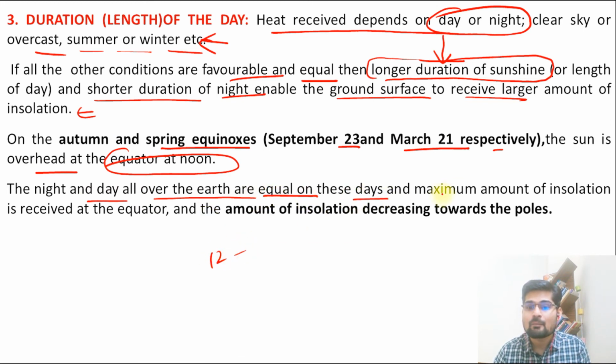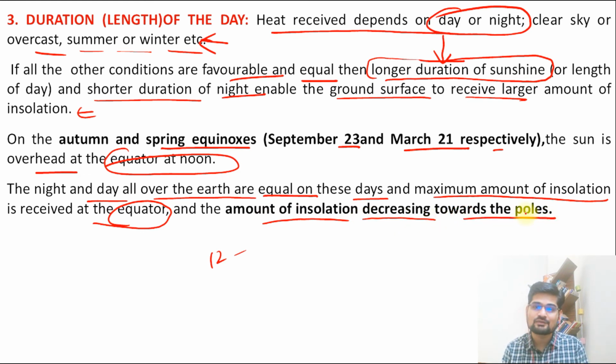So on these days maximum amount of insolation is received where? At the equator, and the amount of insolation decreases towards the pole. As we know, the amount of insolation decreases from the equator towards the pole. So that is important to remember here.